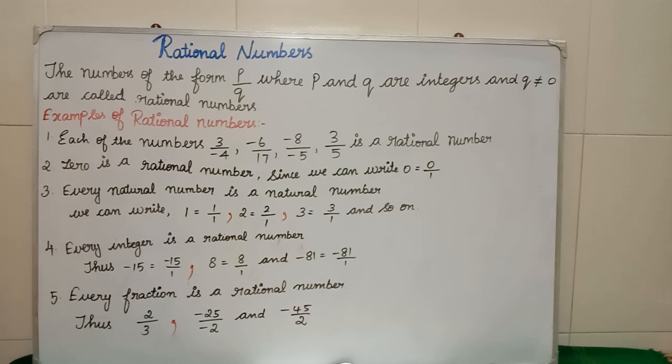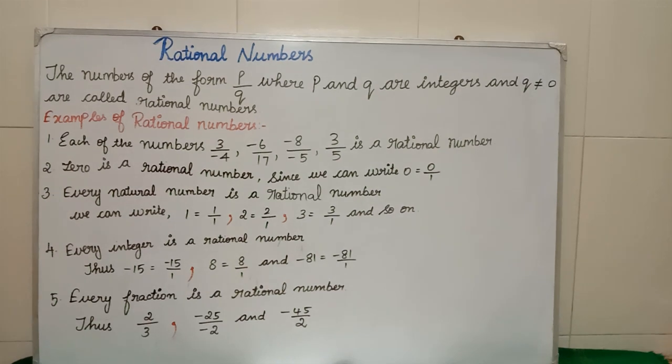What is q? Q is the denominator part. The denominator part alone should not be equal to 0, but the numerator part can be 0 for rational numbers.